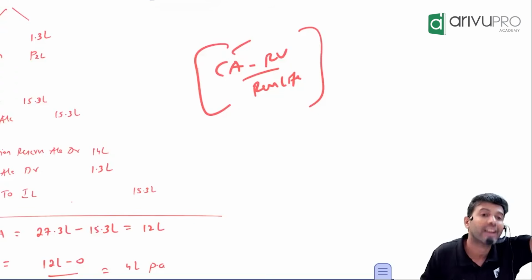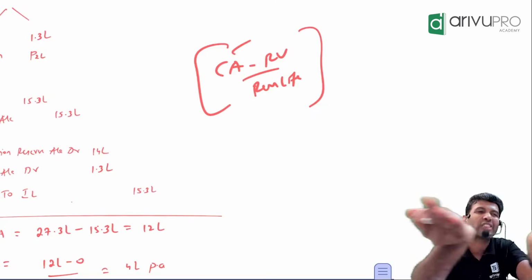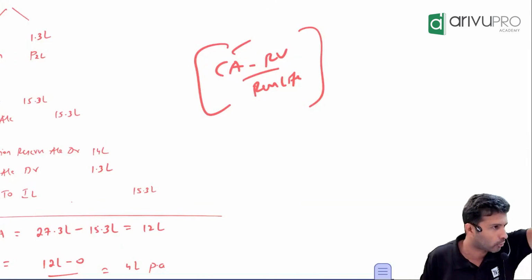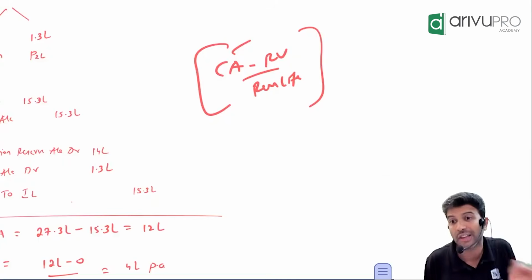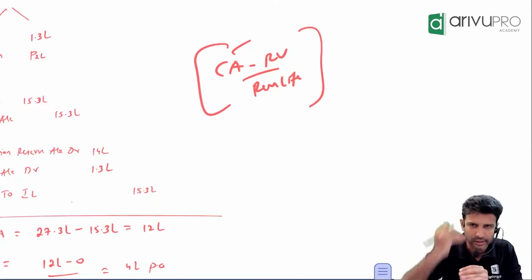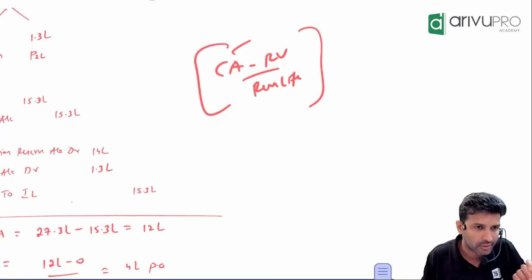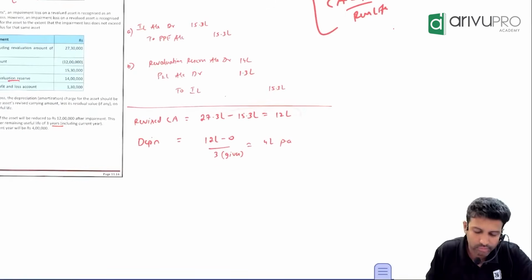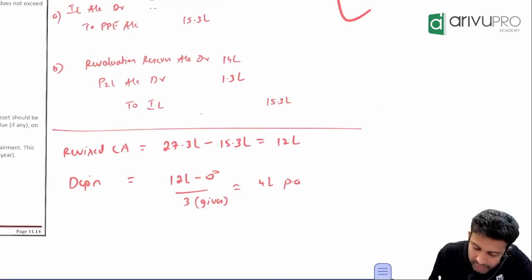That's the reason I said the formula for the straight line method is not original cost. It is because the first time you buy the asset, carrying amount and original cost are the same. That is why the formula uses original cost. Actually, it is the carrying amount, so always take this and you'll avoid the mistake. And this is not life, this is remaining life. Now, what is the revised carrying amount? 12 lakh. Residual value is there or 0?